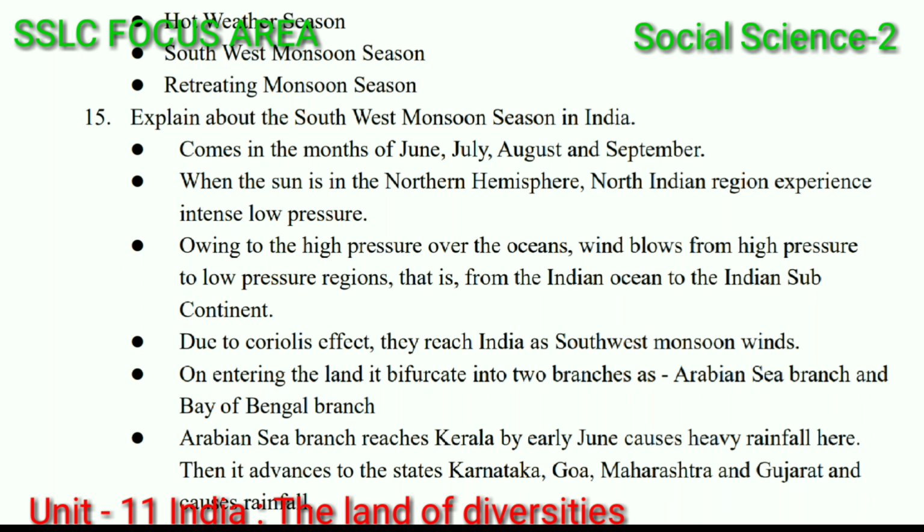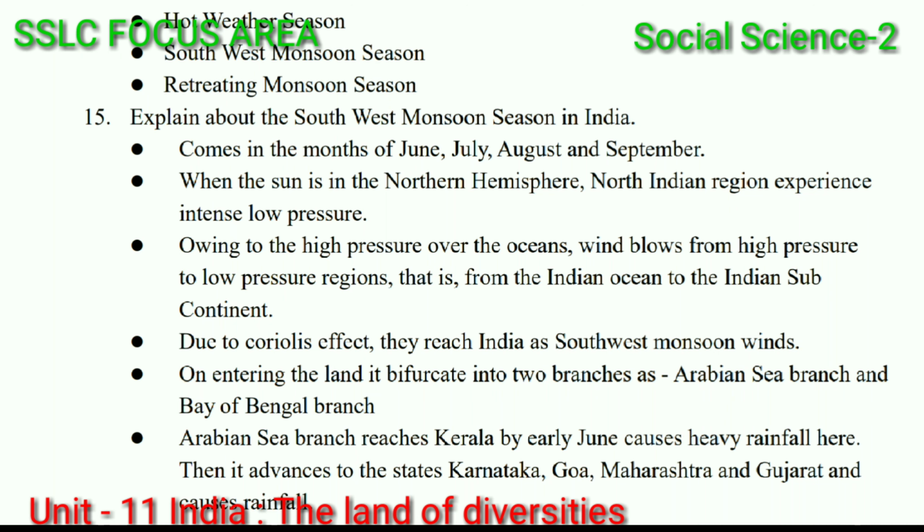When the sun is in the northern hemisphere, the North Indian region experiences intense low pressure owing to the high pressure over oceans. Wind blows from high pressure to low pressure regions, that is, from the Indian Ocean to the Indian subcontinent.